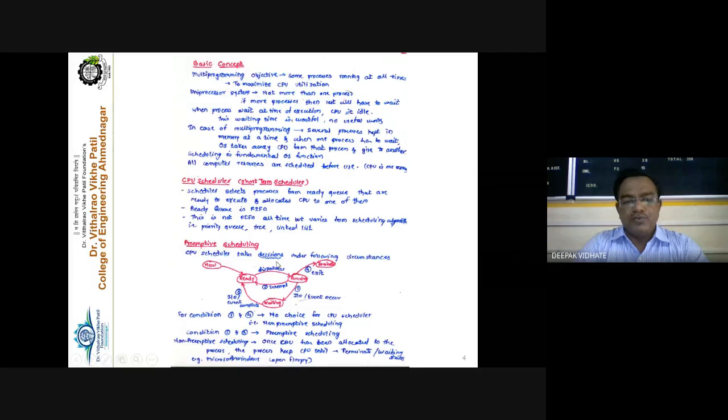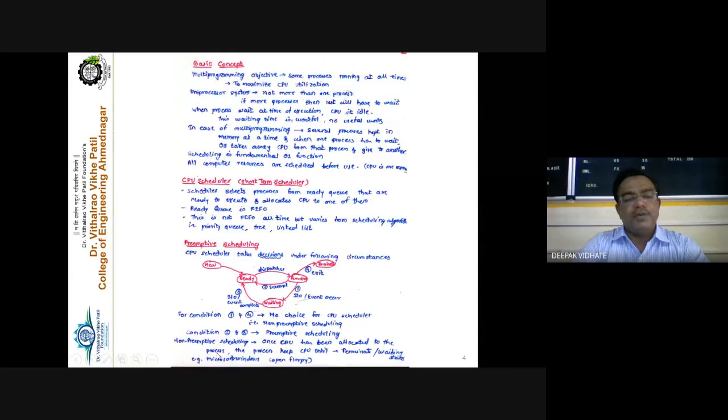Right? So before starting the algorithms, first we have to study the concept of preemptive scheduling and non-preemptive scheduling. The CPU scheduler takes the decision under the following circumstances. The first and fourth are no choice for the CPU scheduler, that is, no preemption.